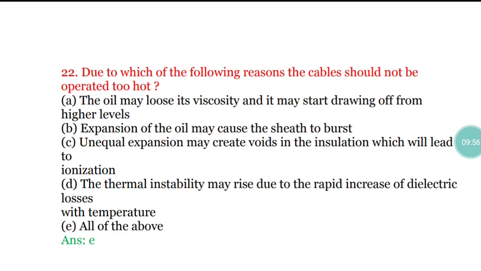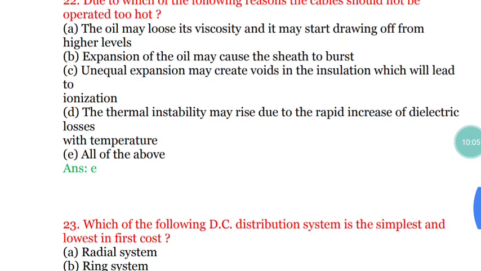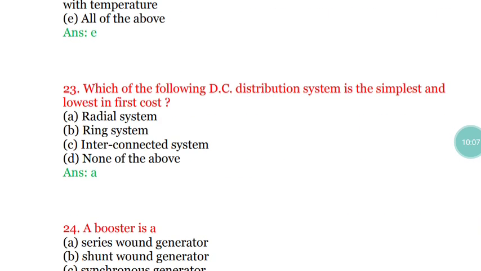So all four options are correct. These are the reasons the cable should not be operated too hot. The correct answer for this is option E, all of the above. Next question, question number 23.